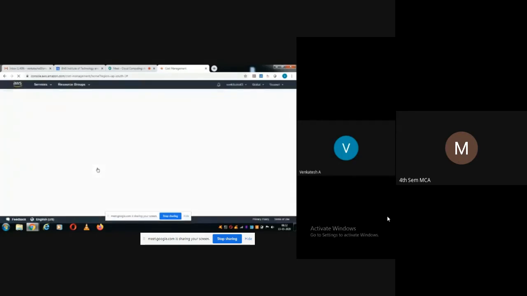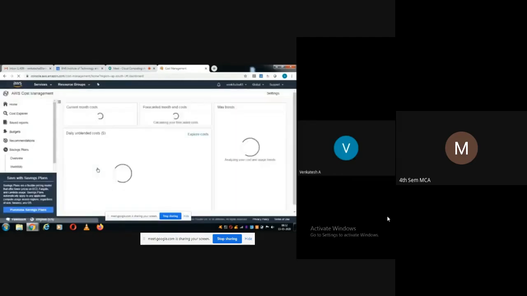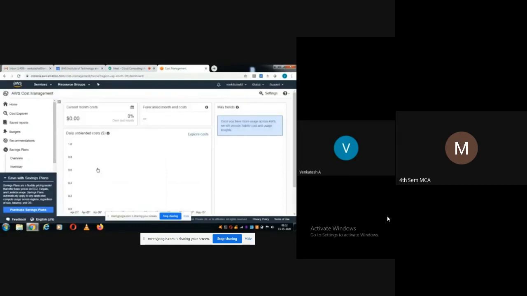Basically, for new users, it will not show anything. First, it will expect you to use it for a few days. Then it will customize one pricing model exclusively for you. So far I have used only free services very cautiously, so that nothing is being charged for me so far. That's what you can see with this dashboard.